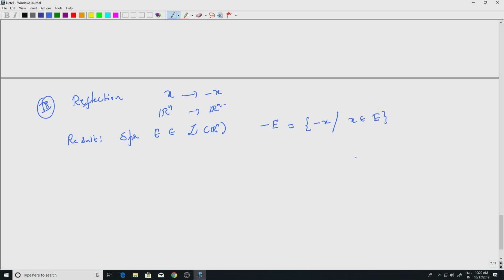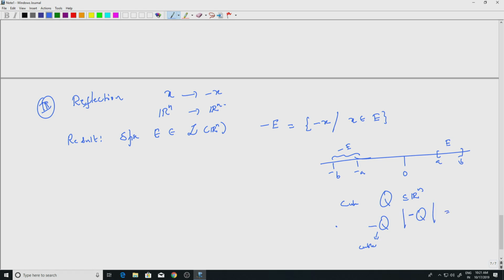That is the reflection. So, in the case of the real line, suppose I take an interval a b, this is my set E, then minus E will be minus b to minus a, right. This would be minus E, and of course the length does not change. If I take a cube q in Rn, then minus q is also a cube. More importantly, minus q has the same side length.